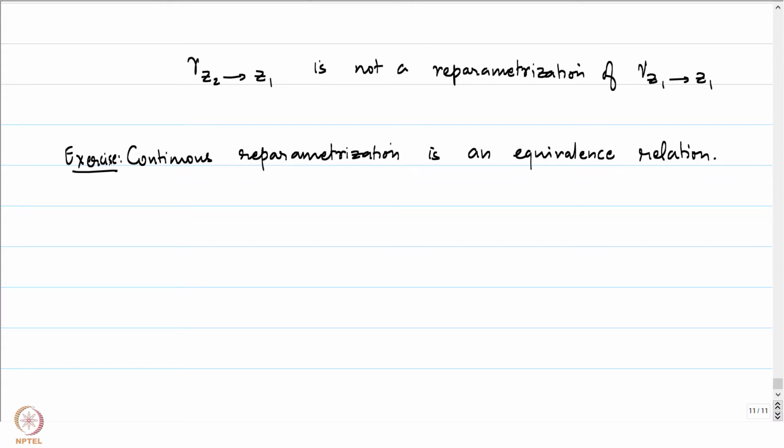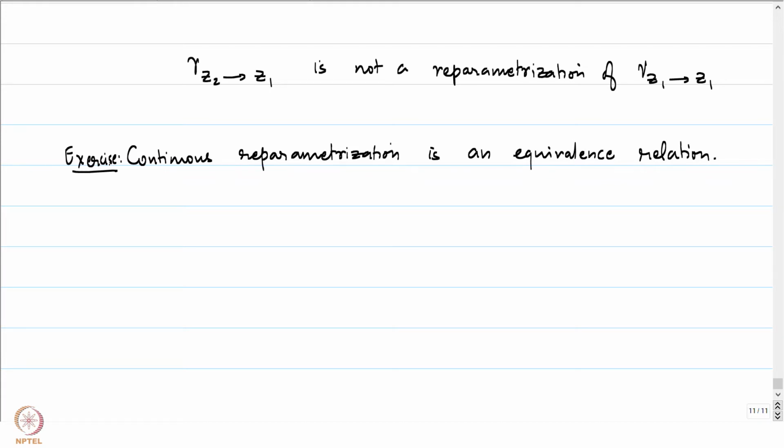And for transitivity, if you look at phi 1 and phi 2 as being two maps from A1 B1 to A2 B2 and then A2 B2 to A3 B3, then you compose it, you will get a map from A1 B1 to A3 B3, and that will serve as the relevant map for the parameterization of gamma 3 in terms of gamma 1.